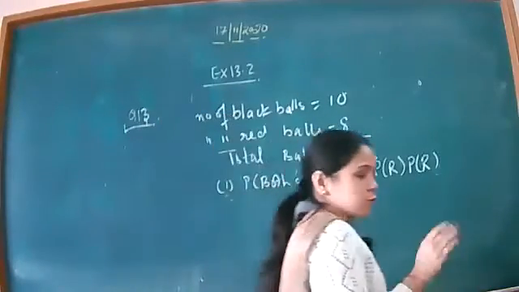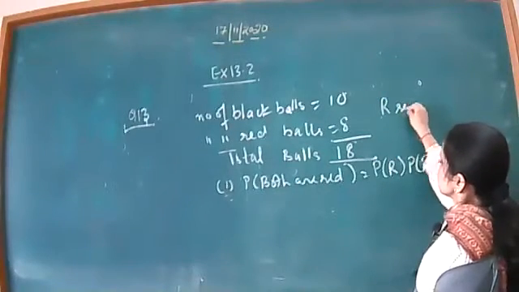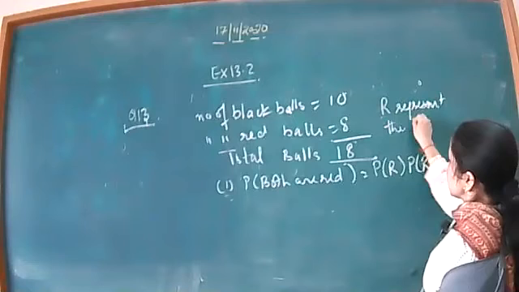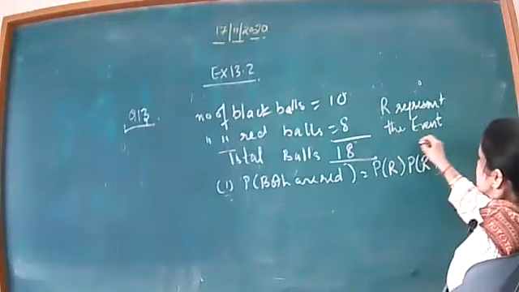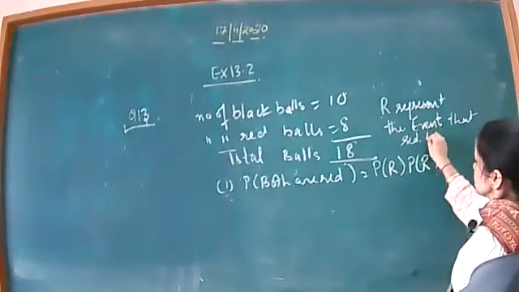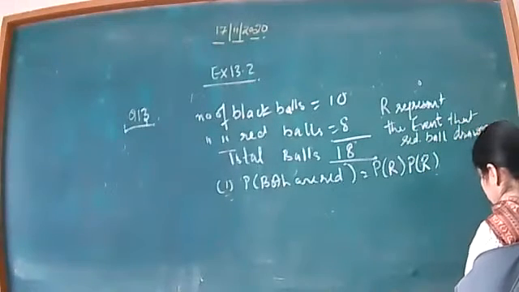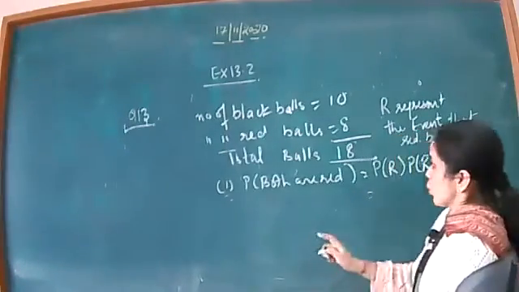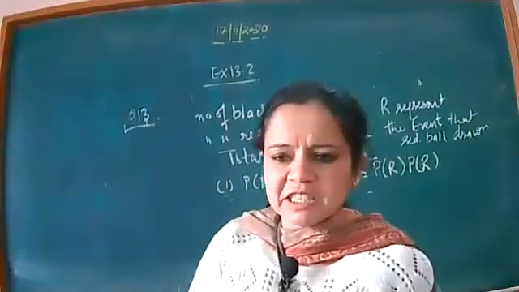Please, you have to write here that R represents the event that a red ball is taken out. R represents the event that a red ball is drawn or taken out. It is up to you. Okay, now beta, for getting a red ball, how many red balls are there? 8, and total is 18.